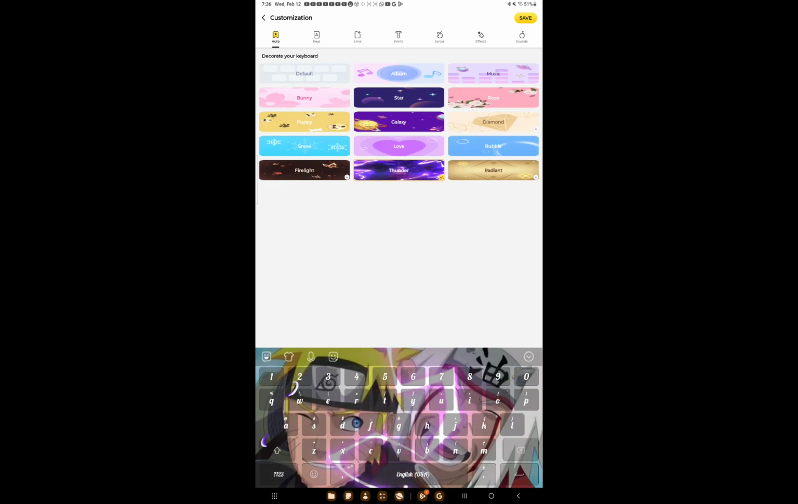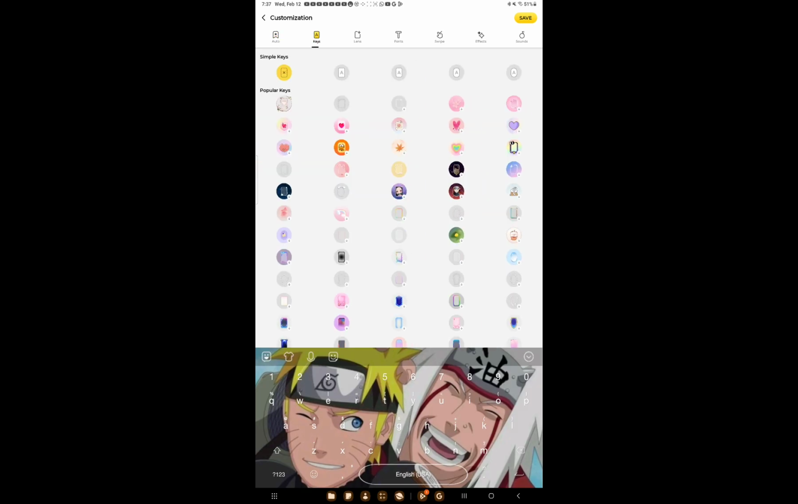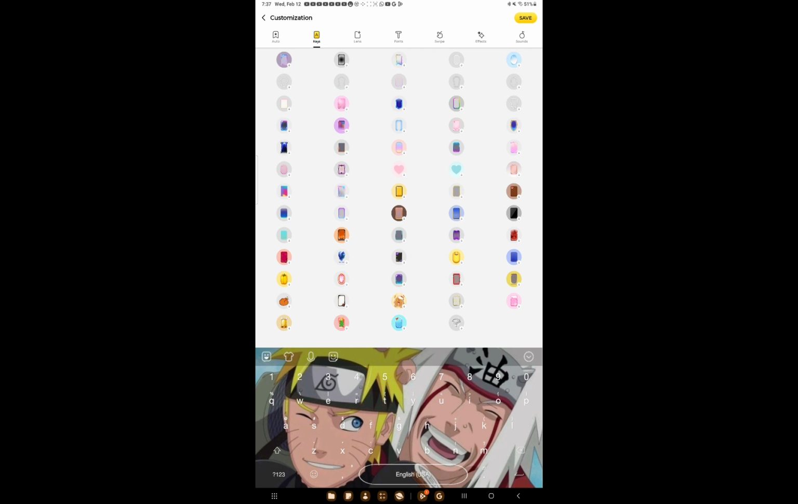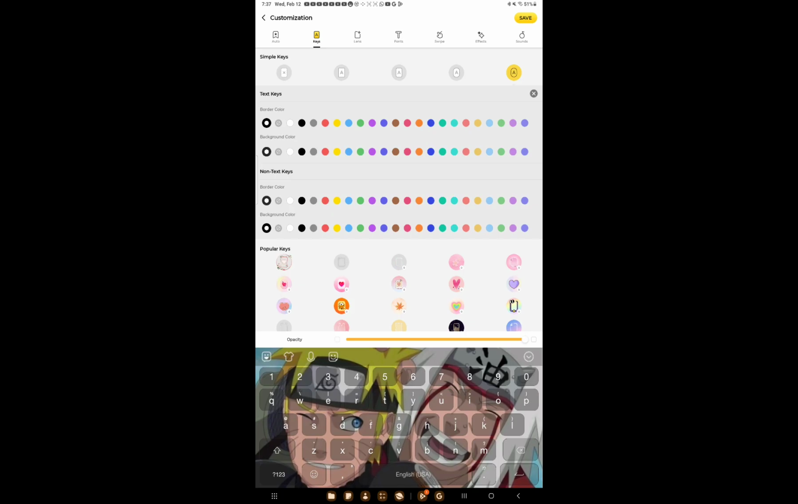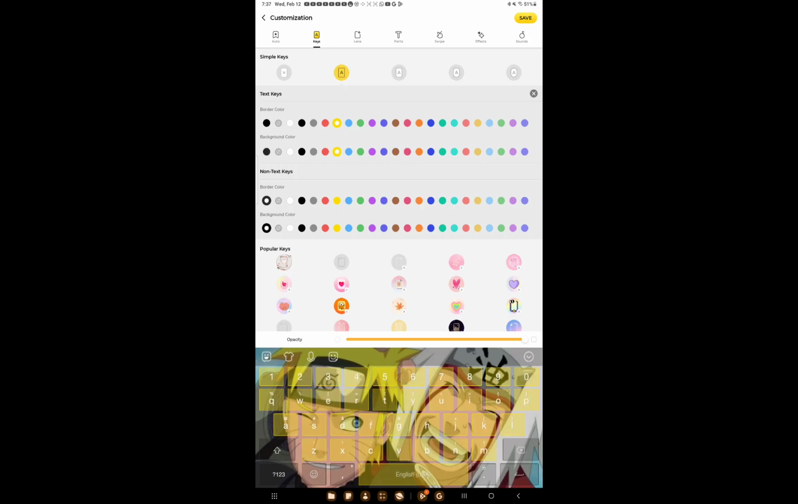Or wait, what does thunder do? It was kind of bad. So you can go to keys and customize your keys. All the ones that have the arrow on them mean you need to watch an ad to get them. And you can pick the color, like the outside's yellow, the inside is blue.